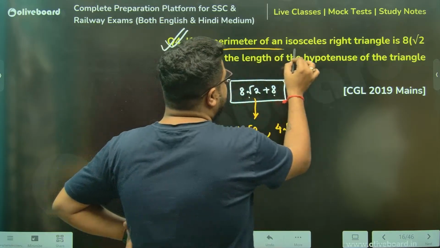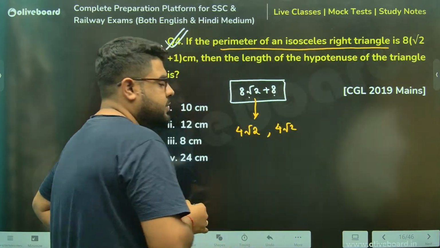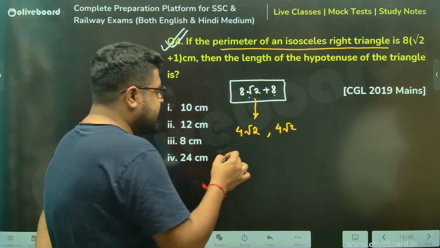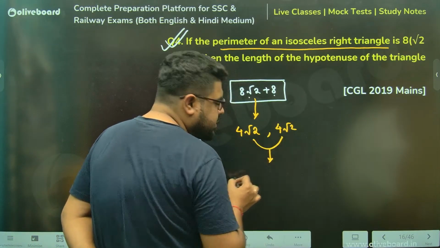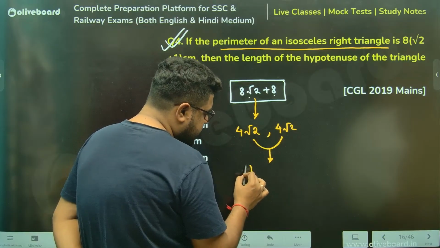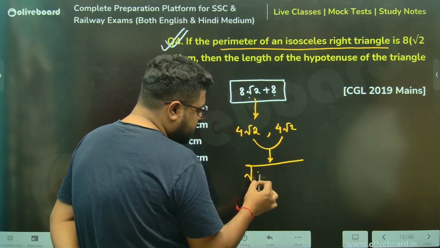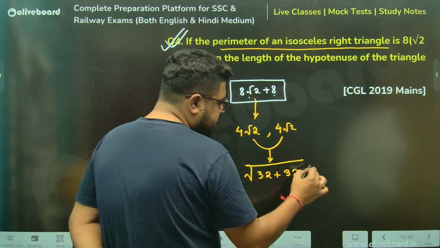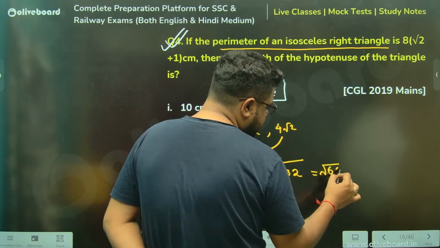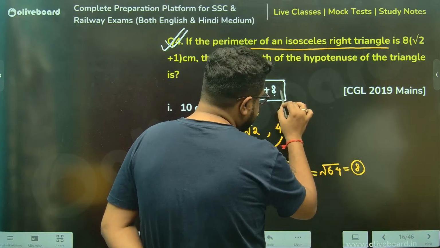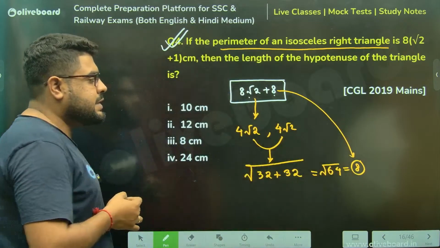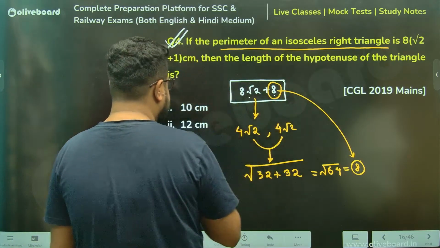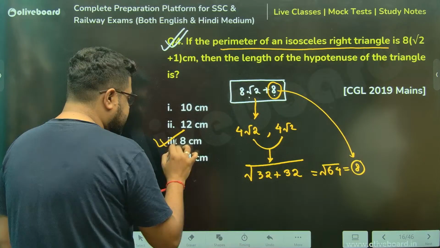Because of the perimeter of an isosceles right angle triangle. If I take 4 root 2, 4 root 2, let's see what will be the square of that? 4 root 2 square will be 16 into 2, 32. Again, same thing square, 32. So this is root 64, which is nothing but 8. Just by looking at this, I can say this will be the hypotenuse. Option number 3, 8 centimeters.